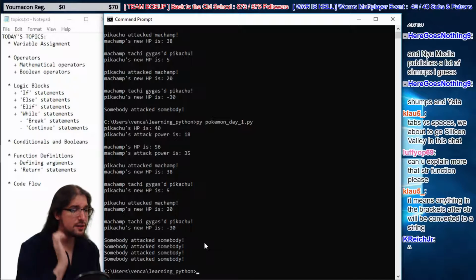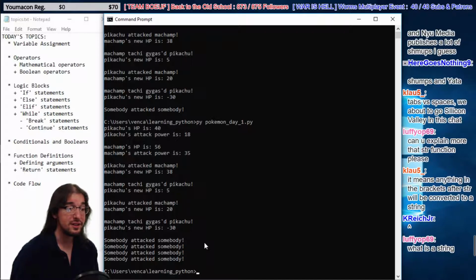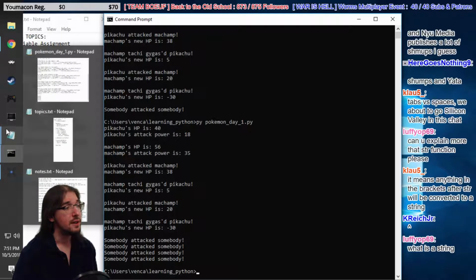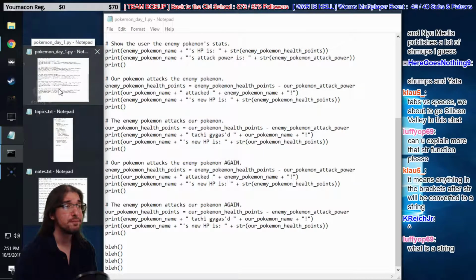So Klaus says, Luffy means, can you explain more that string function, please? It means anything in the brackets after string will be converted to a string. Pretty much, exactly. A string is textual data, Luffy. So yeah, a string is just text, but in programming you call it a string. That's really all it is.